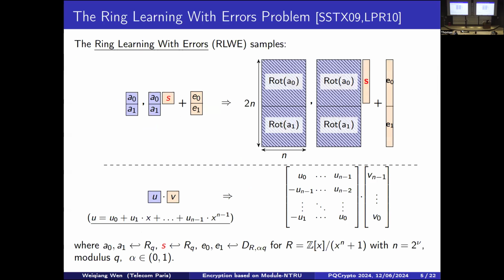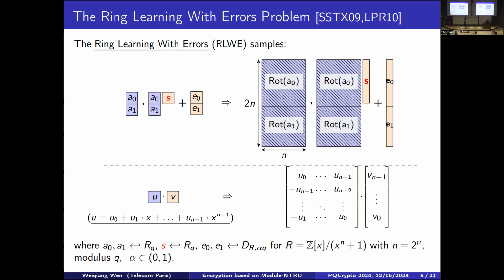Later, for efficiency reasons, as you might know, structured variants have been proposed, such as polynomial LWE by Stehlé et al. in 2009, and ring LWE by Lyubashevsky, Peikert and Regev. Now the sample is defined over polynomials. If you further view the polynomial product in matrix-vector form, you can view it, for example, as the rotation matrix of the first polynomial times the coefficient vector of the second polynomial.